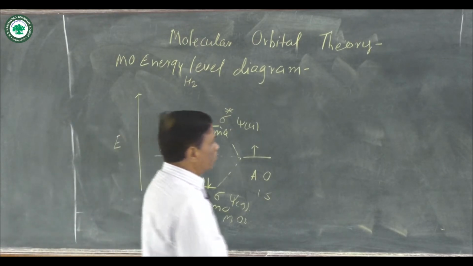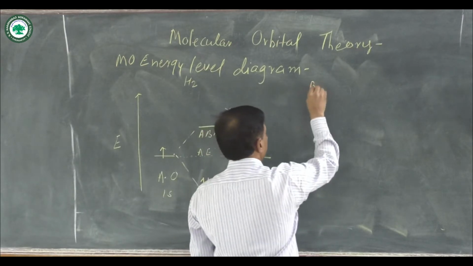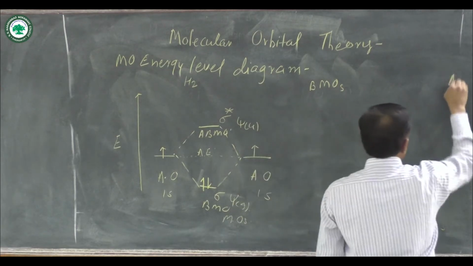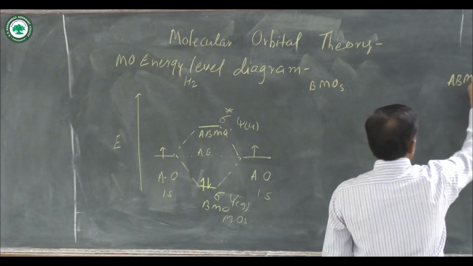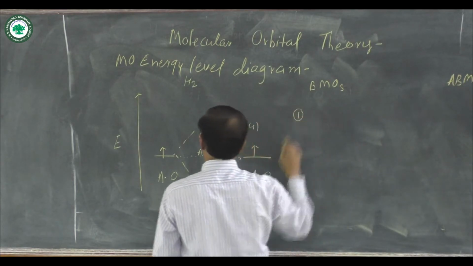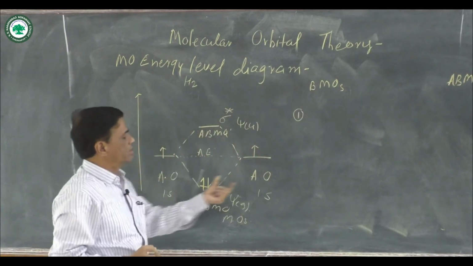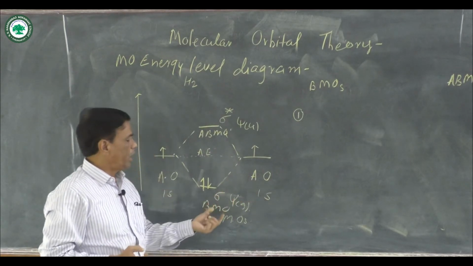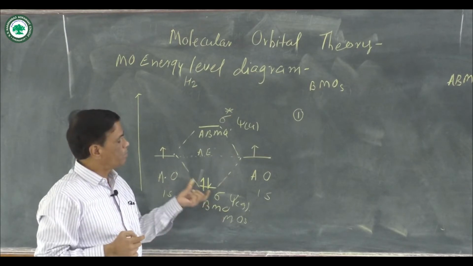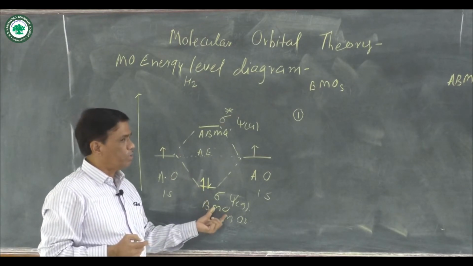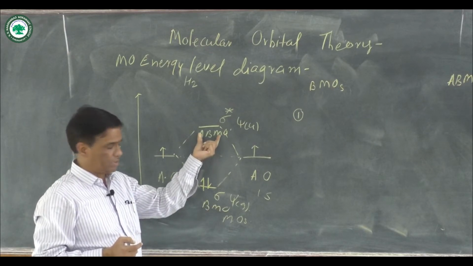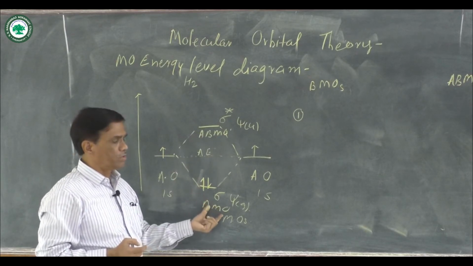Next point is, what are the comparison points between bonding molecular orbitals and antibonding molecular orbitals? First point is that atomic orbitals combine and molecular orbitals are formed. There are two types of molecular orbitals. One is the bonding molecular orbital and the second is the antibonding molecular orbital. What is meant by bonding molecular orbital?